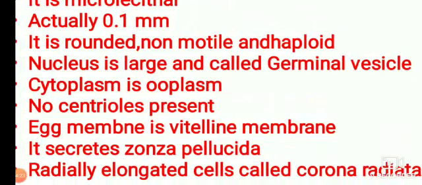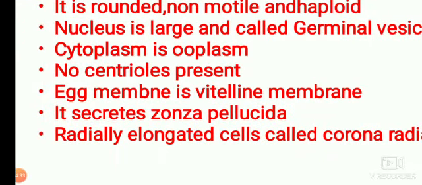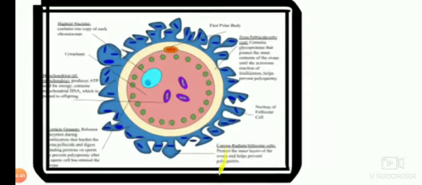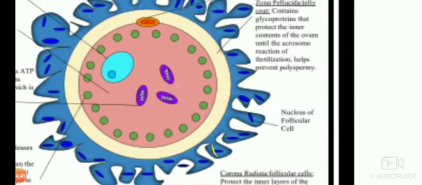Cytoplasm is ooplasm. Centrioles are absent in the egg. The egg membrane is the vitelline membrane. It secretes the zona pellucida, and the egg is surrounded by radially elongated corona radiata. In the examination you can draw this structure like this.